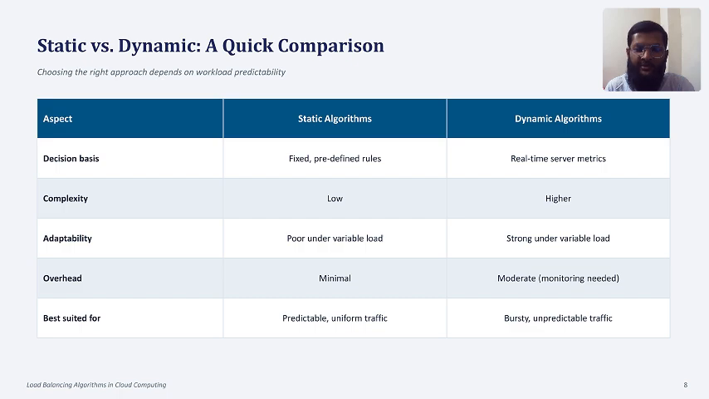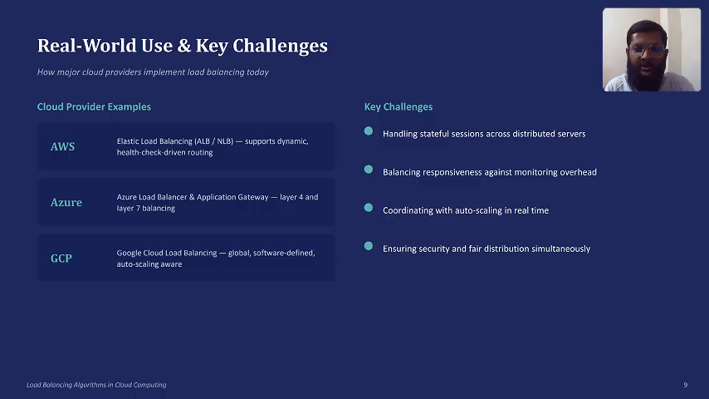Static versus dynamic comparison. Now let's compare static and dynamic algorithms. Static algorithms are simple and have a low overhead. However, they cannot easily adapt when traffic changes. Dynamic algorithms are more flexible because they use real-time server information. Although they require more monitoring, they provide better performance for modern cloud applications. So dynamic algorithms are generally preferred in today's cloud systems.